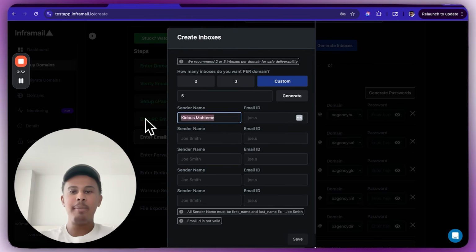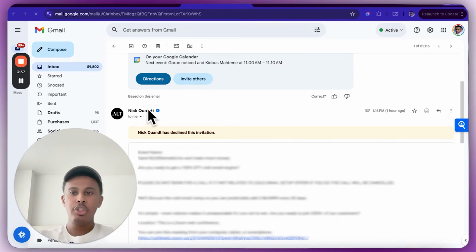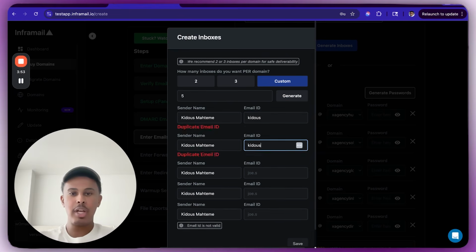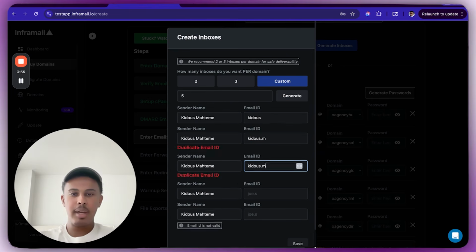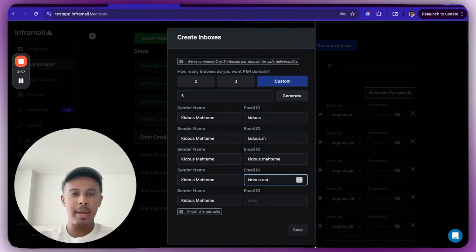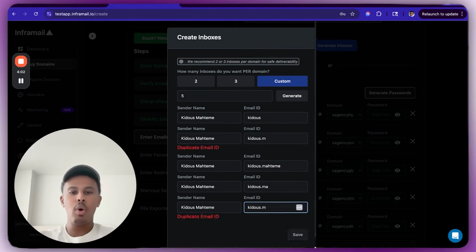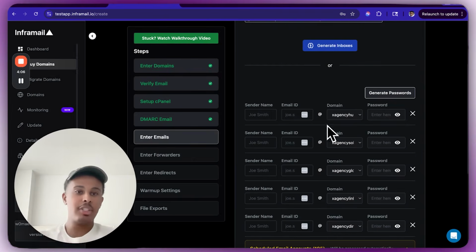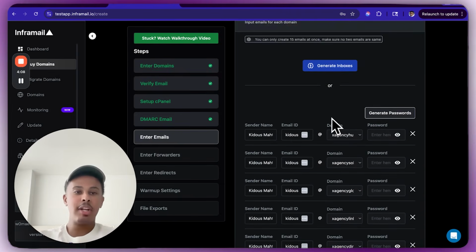Boom. Sender name. And sender name is basically what shows up in the email when someone receives it. So for example, this person emailed me. This is where the sender name would be. And then it's like his name, and then the email is something completely different. So now you're going to go back to Inframail, and I'm going to have the email ID. So for example, I'm going to put Kudus.m, my last name, or you could even do like Matt, right? So now I'm going to save, again, you could use variations of whatever you want. Okay, and it's going to generate the inboxes for you.